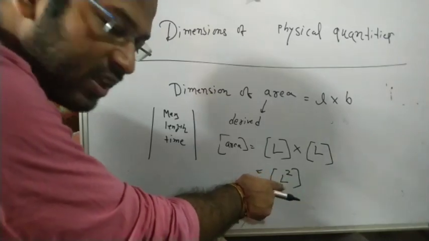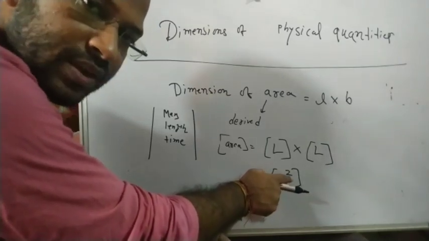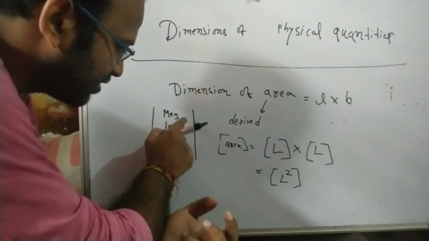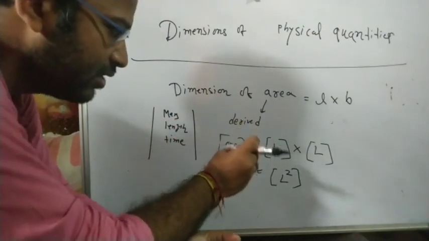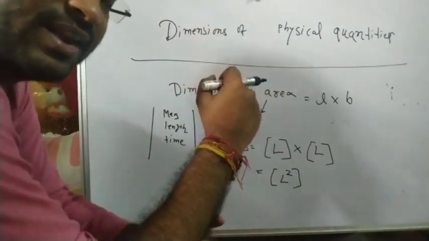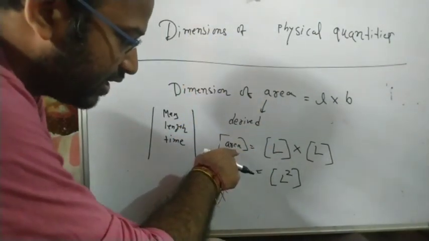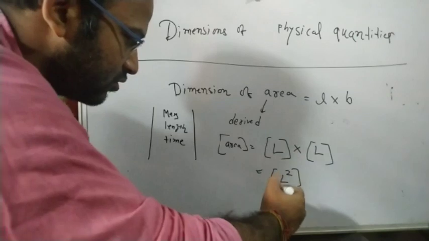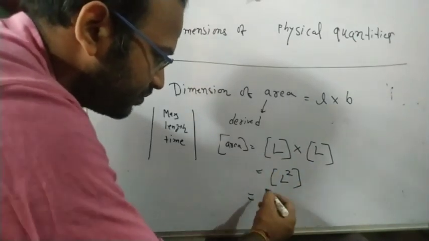This is the base quantity L and its power is 2. There is no term of mass and time. Then how can you write area in terms of mass, length and time? We know the dimension of area is L square.